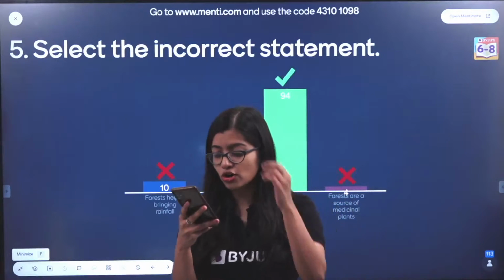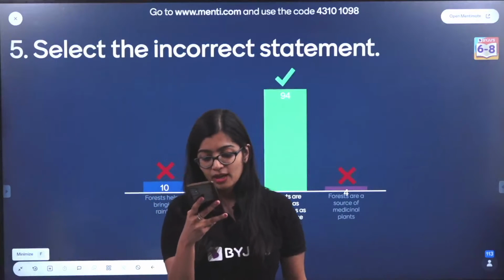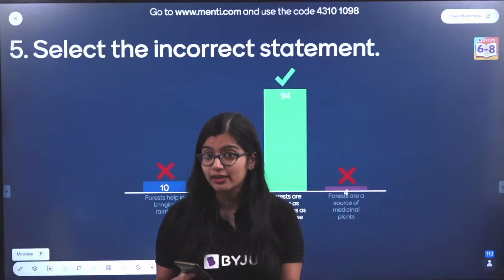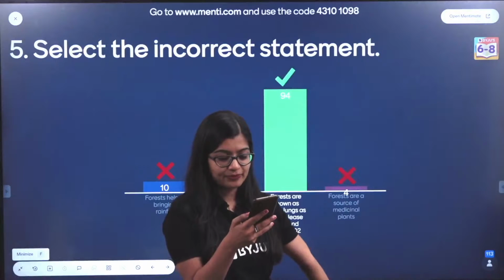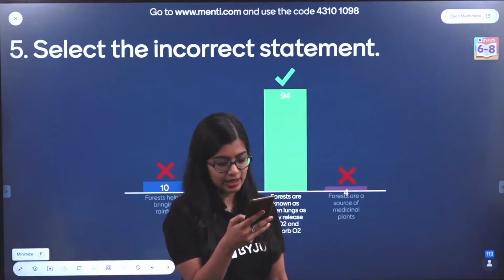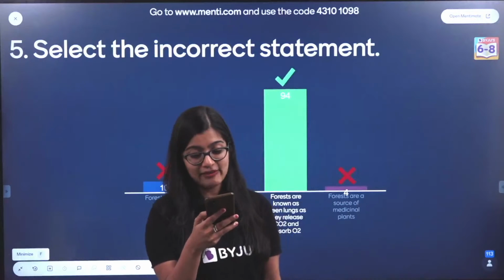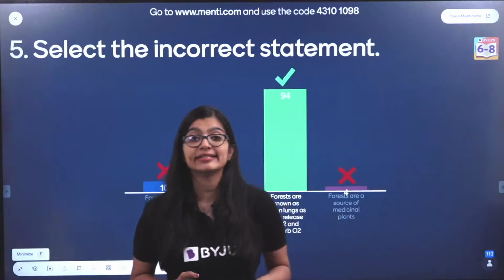Ma'am, in the place of oxygen, O2 will come. Yes, but they're also living organisms, which means oxygen is also taken in for respiration. But why is this incorrect? They release O2, take in CO2. They absorb carbon dioxide heavily. Yes, very good, Raj. Because it's vice versa.